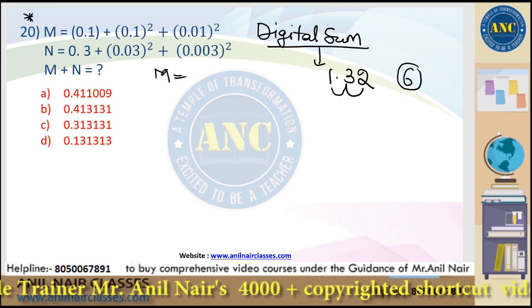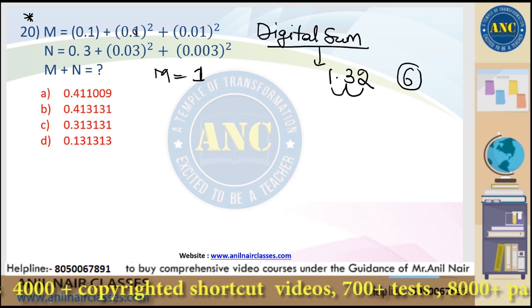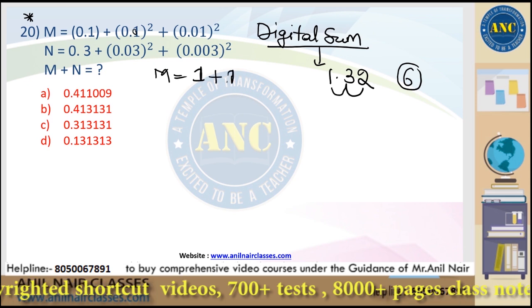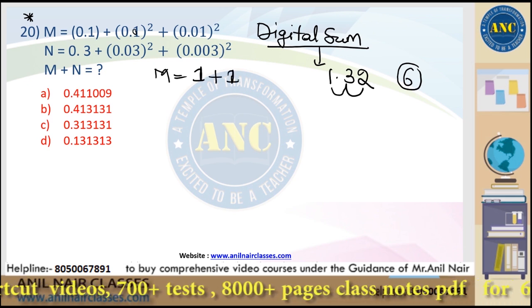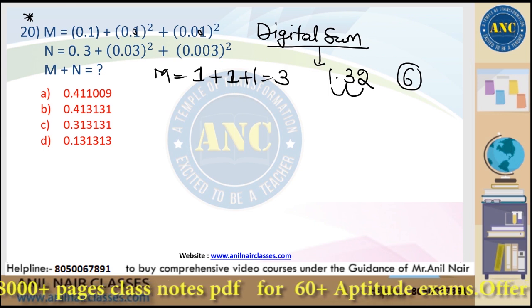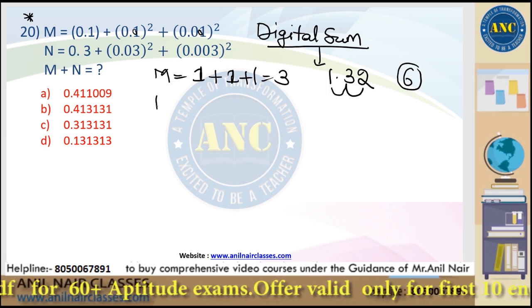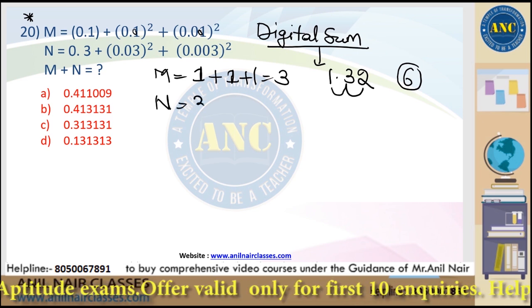So apply the digital sum. 0.1 is 1, 0.01 is 1, 0.001 is 1, which gives 3. Please make a note. N is nothing but 0.3, it is 3.